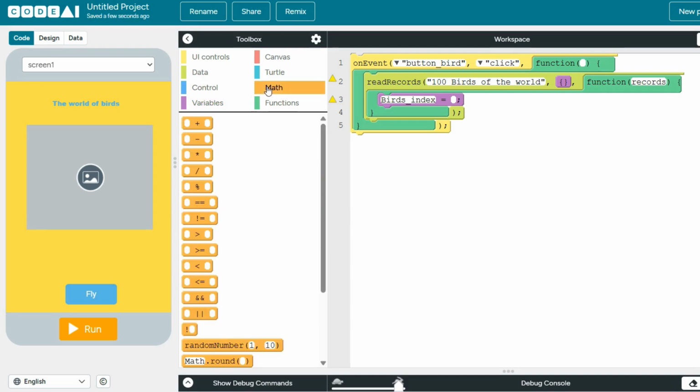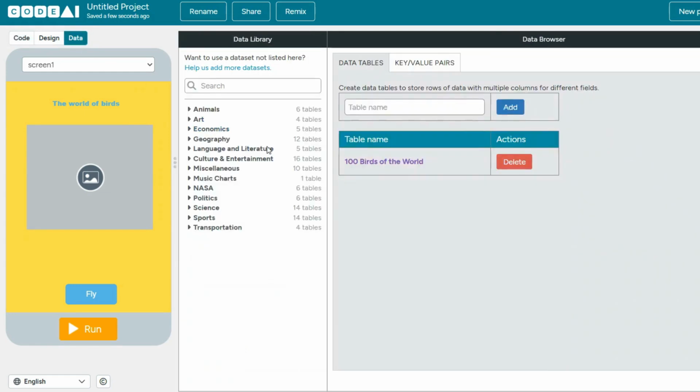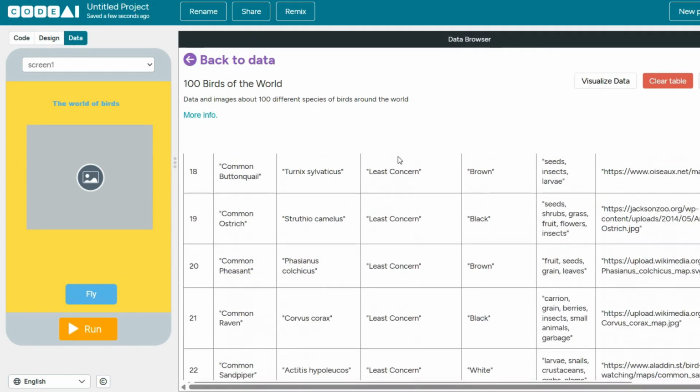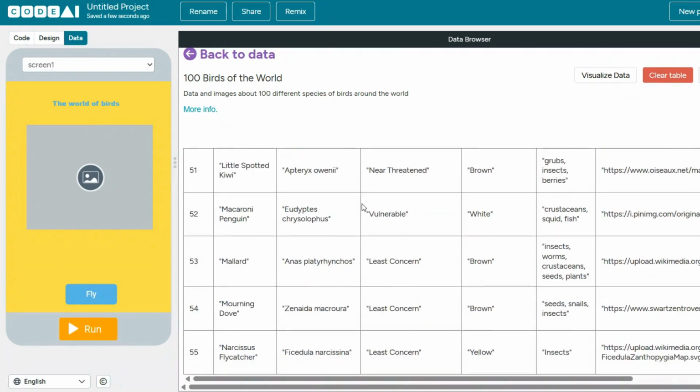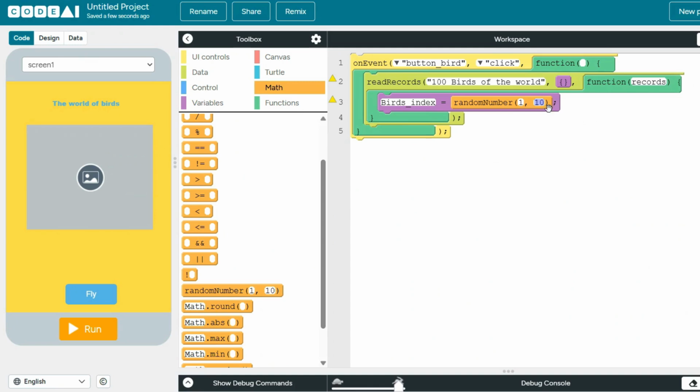The other side we use a block from math. That will be random number 1 till, let's see how many birds the data has in it. It seems to have 98. So back to code, and instead of 10, we will put random number 1 to 98. There we go.